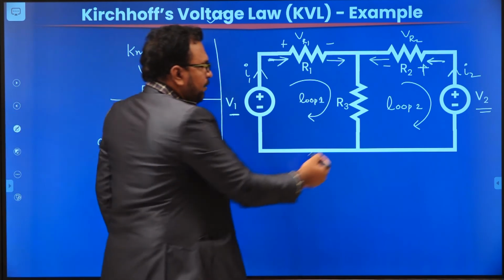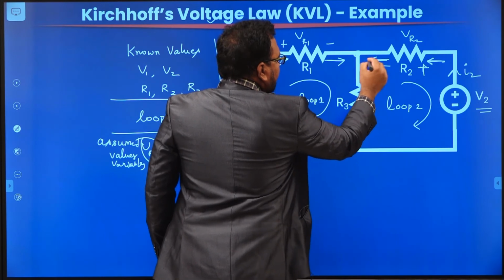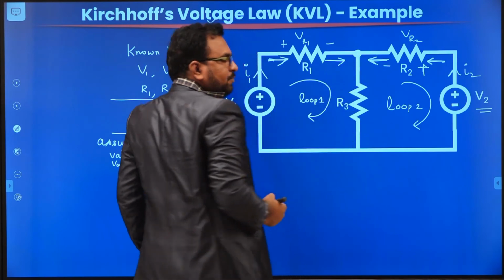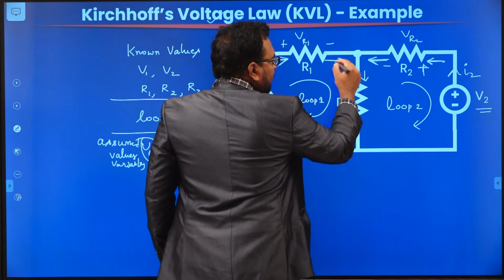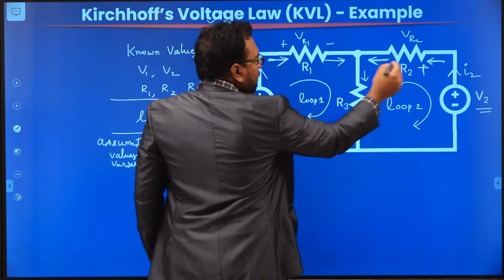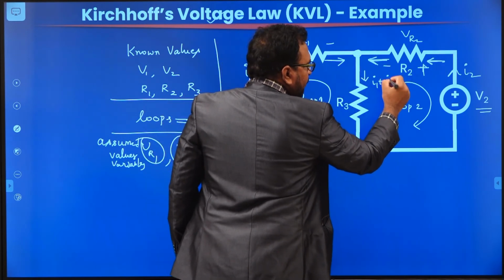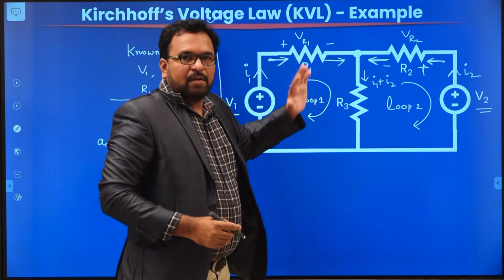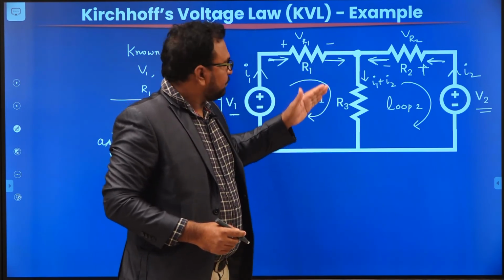We don't know these values. And now what about the current through R3? I1 and I2 come into this junction and meet there. Now if you apply KCL, the sum of the currents entering is equal to the sum of the currents leaving. What are the currents entering here? I1 and I2 are the two currents entering. So the leaving current is I1 plus I2, flowing into the resistor R3.